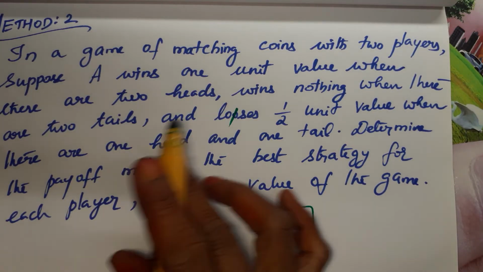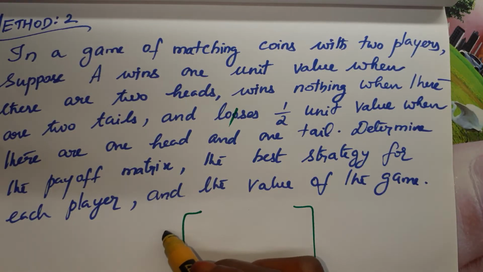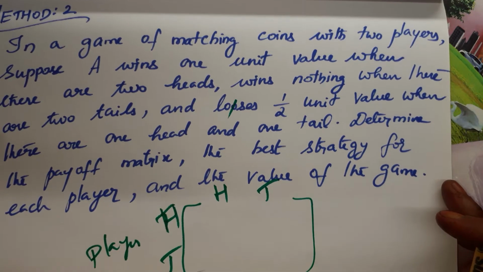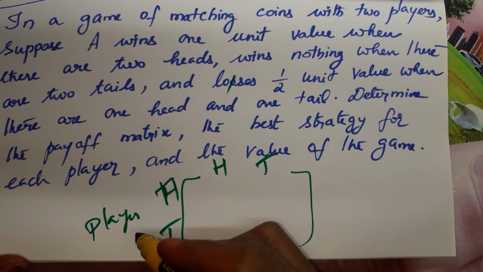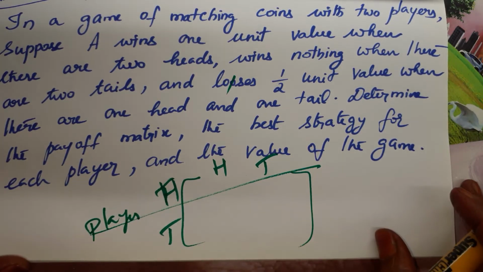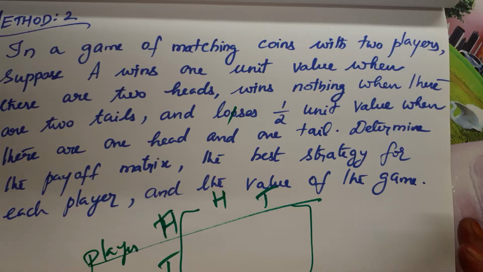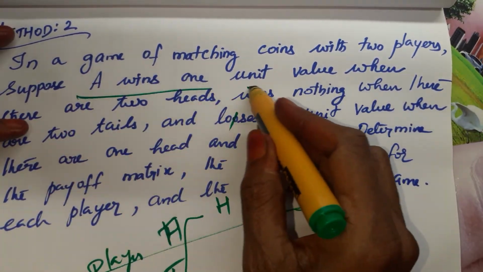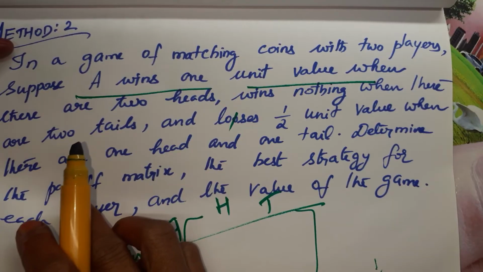Okay. So it is a coin tossing problem. So we have head and tail, and head and tail. This is for player A. I will do it in the next page. 1 minute. So first we have to write the payoff matrix. Player A, player B. See the conditions and we will write it. A wins 1 unit value when there are 2 heads.